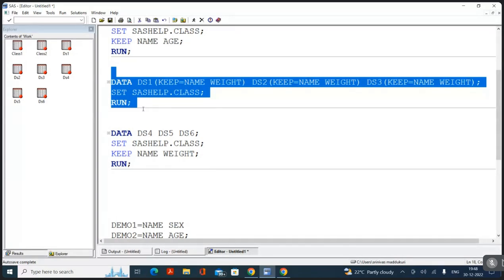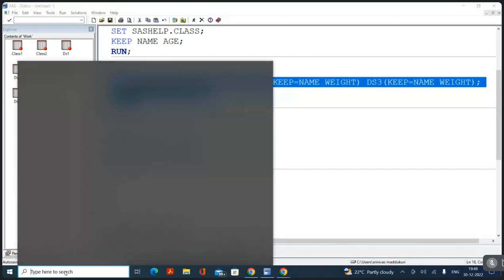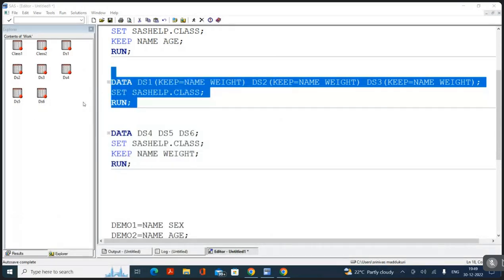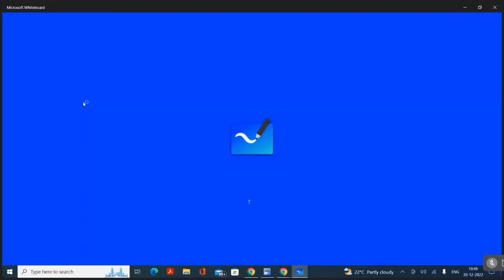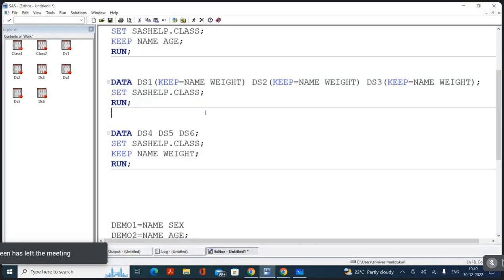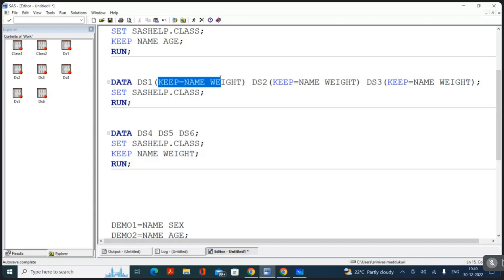We'll check. Remember, when I was discussing the backend process, I told you we are going to have a compilation phase. In the compilation phase, I told you we are going to have three important phases. Remember what the phases were? Input buffer, PDB. Very good. Now just imagine I have written a keep option.